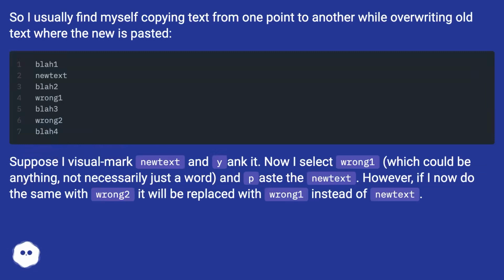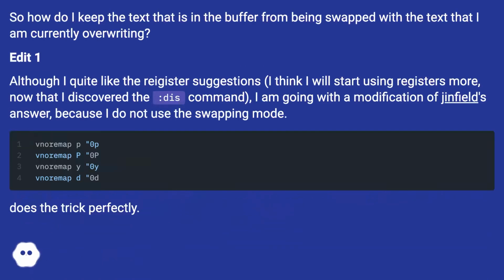Suppose I visual mark new text and yank it. Now I select wrong one, which could be anything, not necessarily just a word, and paste the new text. However, if I now do the same with wrong 2, it will be replaced with wrong 1 instead of new text. So how do I keep the text that is in the buffer from being swapped with the text that I am currently overwriting?